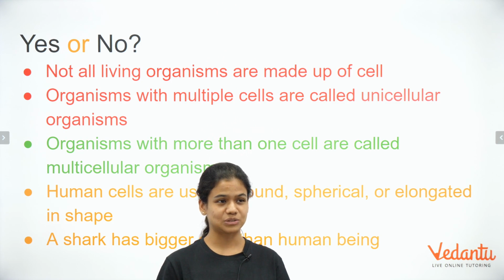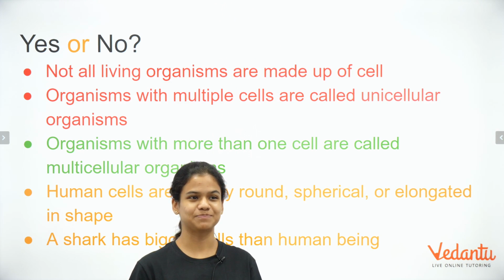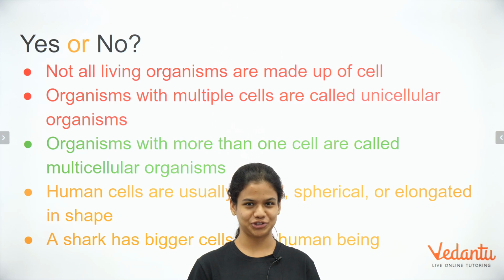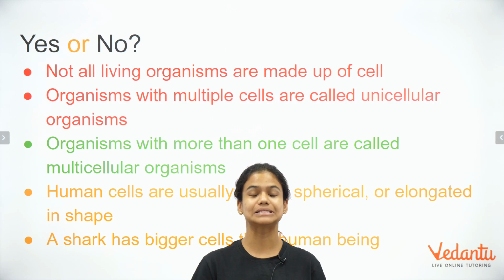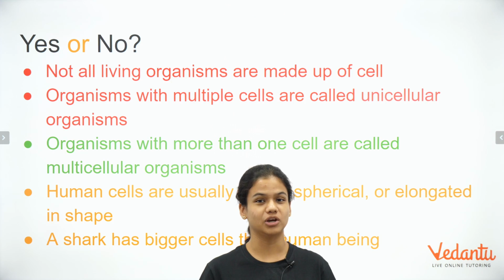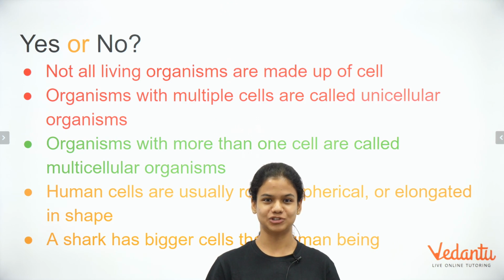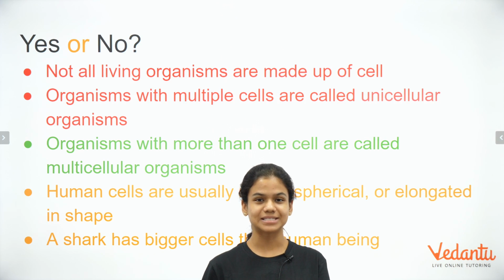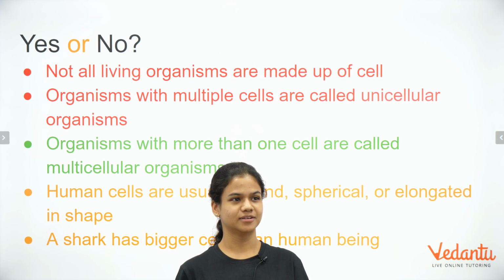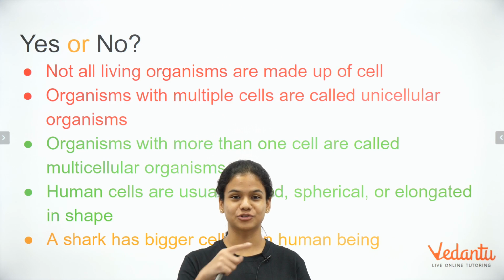The second last one says human cells are round, spherical or elongated in shape. Human cells which are found inside our body or on our body are round, spherical or elongated in shape. Well, this is in fact correct. Alright, perfect. So this is a yes.